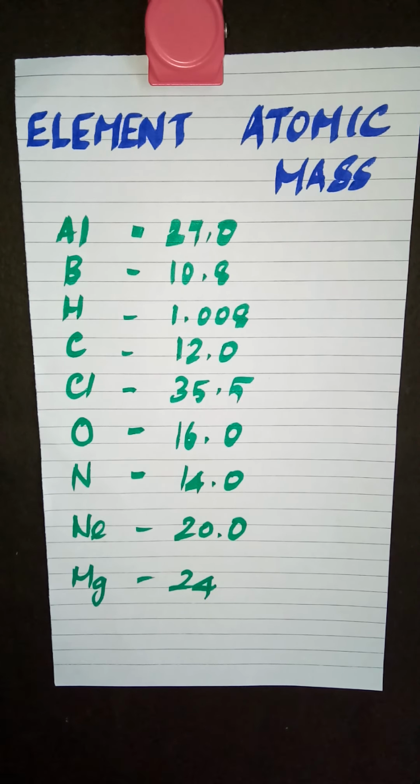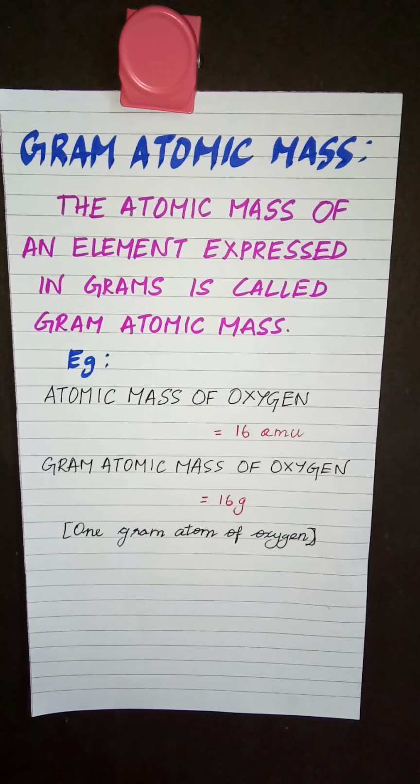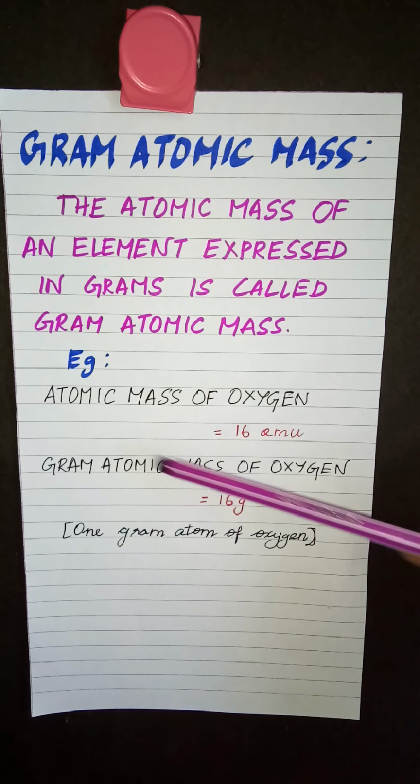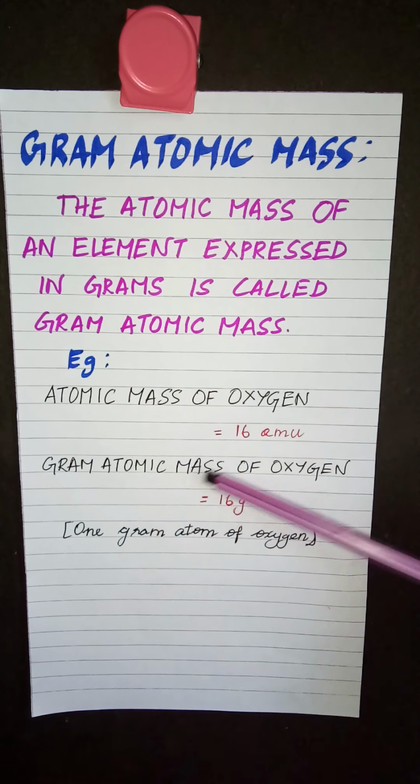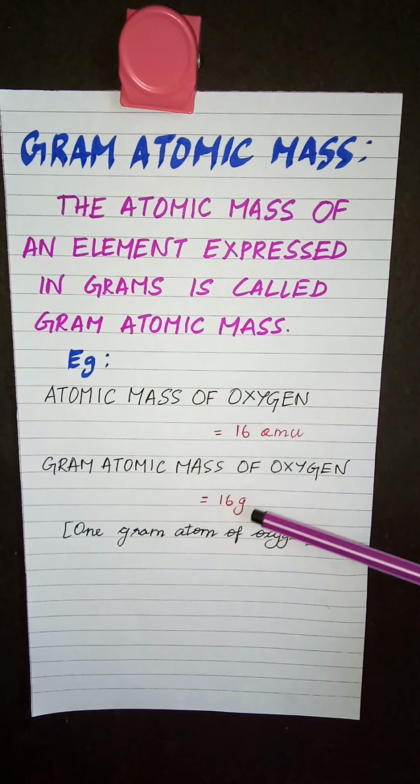As we are talking about mass, we are always comfortable expressing it in grams. So when you say aluminium is 27.0 units, that is the atomic mass, but it is more comfortable to say 27 grams. So you can express atomic mass in grams also. When you express atomic mass in grams, we call it gram atomic mass. For example, the atomic mass of oxygen is 16 AMU, and the gram atomic mass of oxygen is 16 grams.